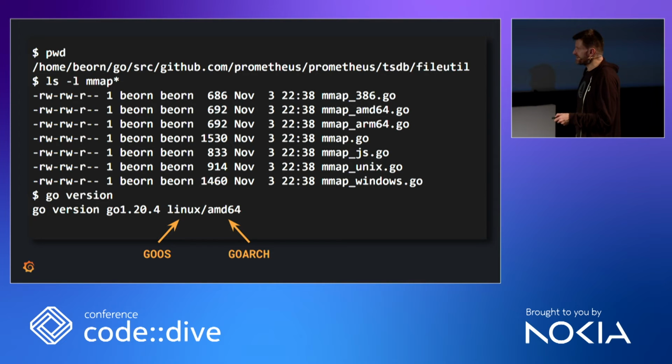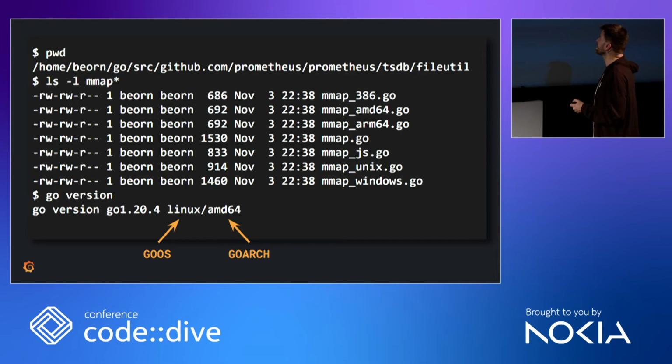You can set those environment variables actually, and then the Go compiler will just cross-compile for that. Cross-compilation is super easy in Go, so that's all really cool. But you can use those magic words as suffixes in file names. It's really confusing if you do this by accident, and then suddenly this file is only compiled on Windows, where GOOS is windows. You would think this is only compiled on Unix, but I'll come to that.